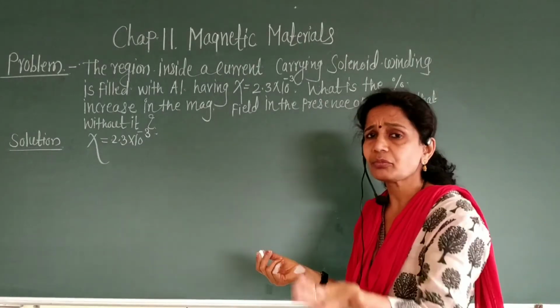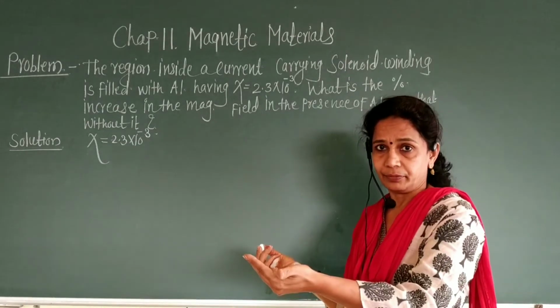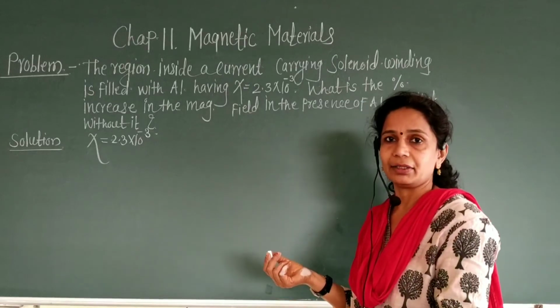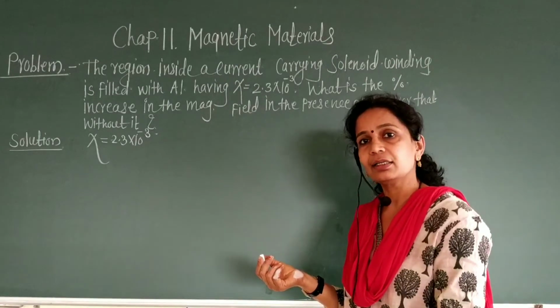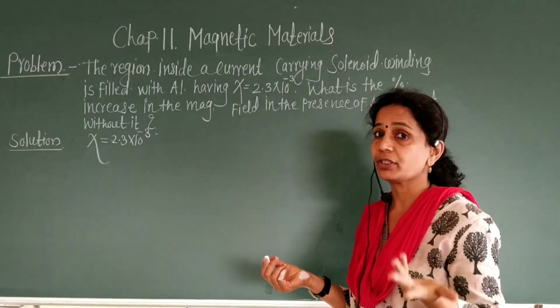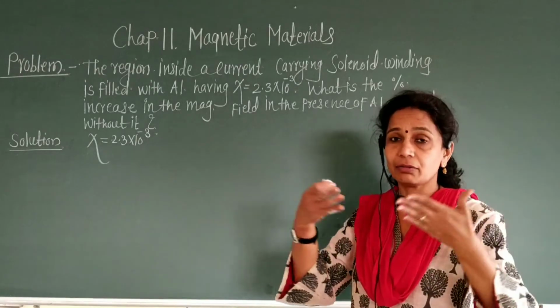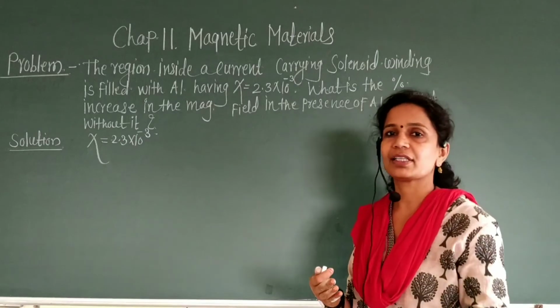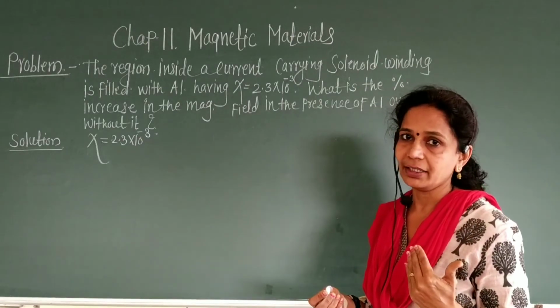Without the aluminum, when we do not place aluminum, what is the magnetic field? When we place the aluminum, what is the magnetic field? Then find out the increase in magnetic field, then the percentage increase.